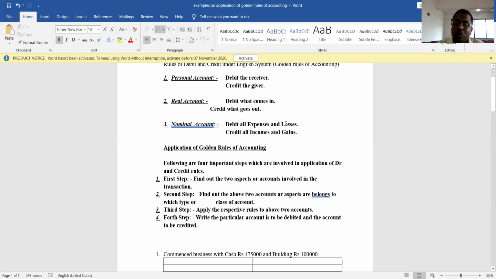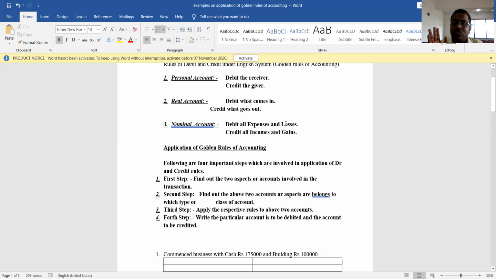Since you apply the debit rule of nominal account, you should apply the credit rule of real account. What is the credit rule of real account? Credit what goes out. Salary paid rupees 5,000. 5,000 goes out of the business. So which account should be credited now? Cash account should be credited. Understood?